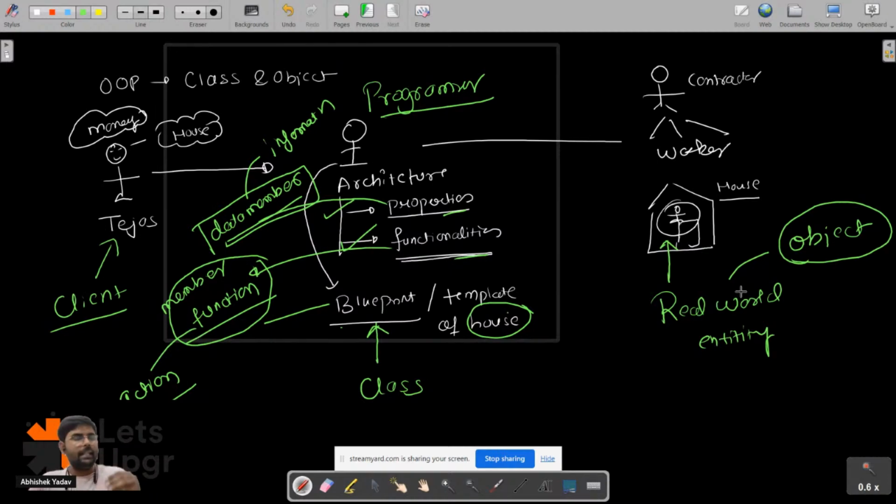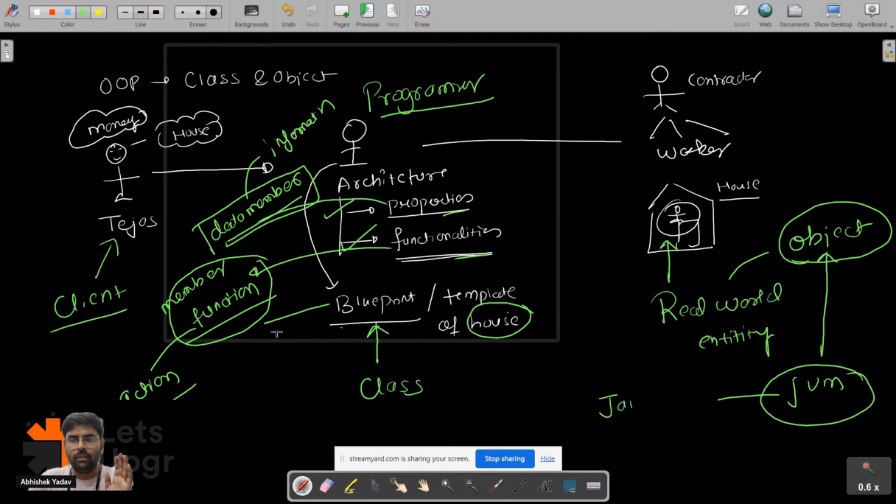Class is a blueprint that defines the data member and member function of an object. This object will be created by the JVM behind the scenes. JVM is the Java Virtual Machine. So this is about class and this is about object.